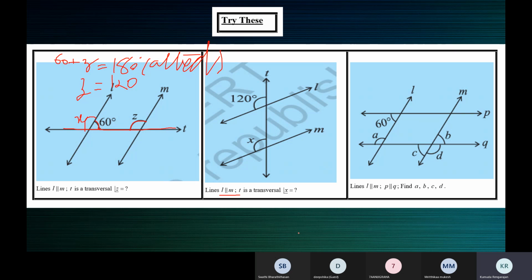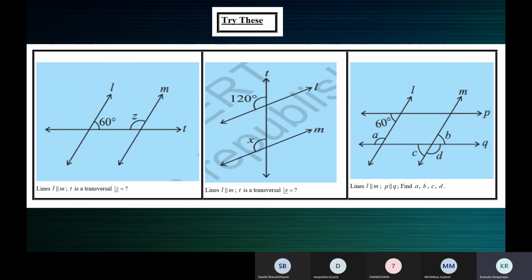For example, it's given that L is parallel to M and P is parallel to Q. Supposing you take P parallel to Q, then either you must take L as a transversal or you must take M as a transversal. You must not look at all the 4 lines at the same time.